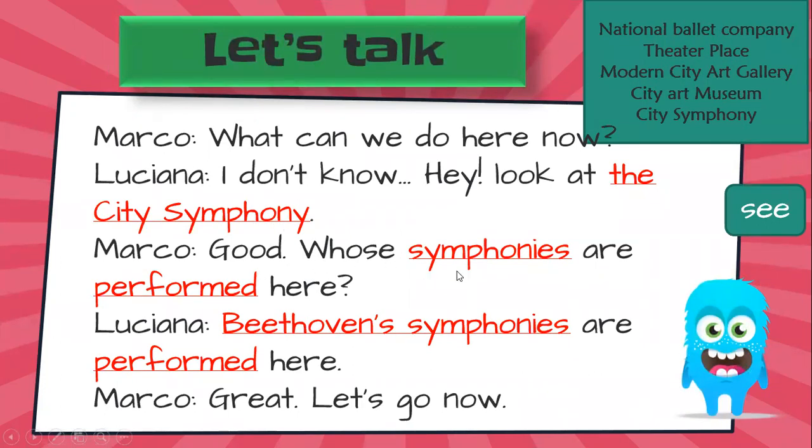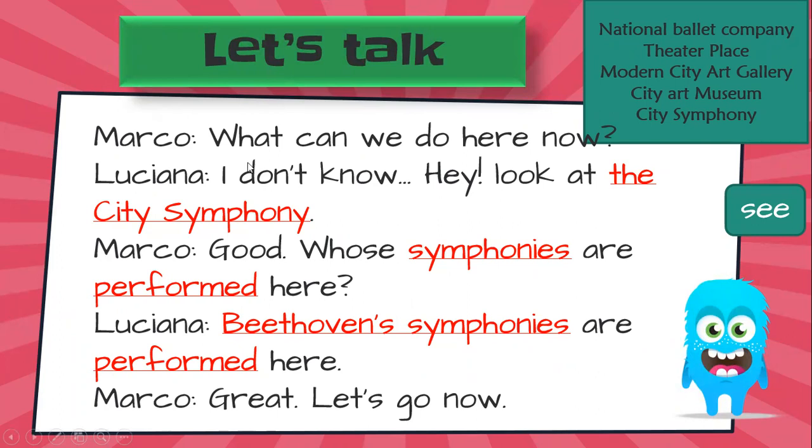Good. Whose symphonies are performed here? Beethoven's symphonies are performed here. Great, let's go. So you can notice in this conversation, there are two friends who want to hear the Beethoven symphonies, at the City Symphony.